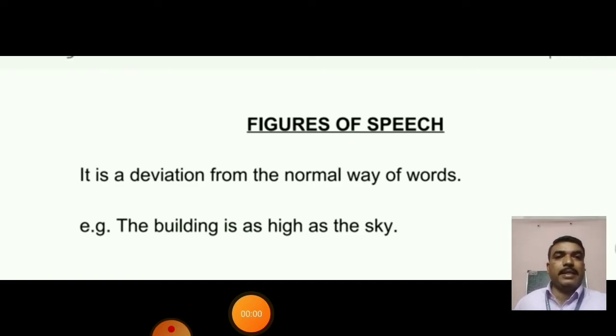For example, the building is as high as the sky. Right? Means the building is compared with the sky, as if it is long like a sky. The building is like a sky. Right? So today we are going to see more figures of speech. There are actually many figures of speech in English grammar, but we'll see a few of them. Right? So let's see.